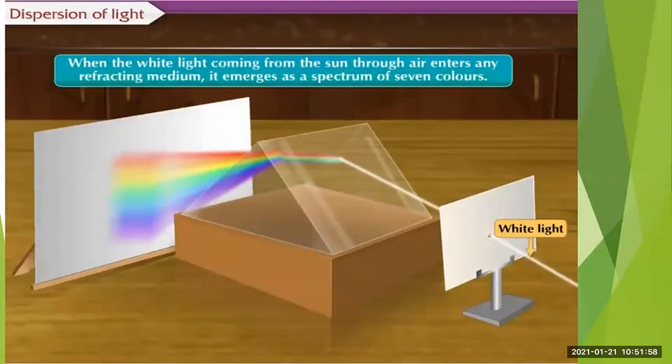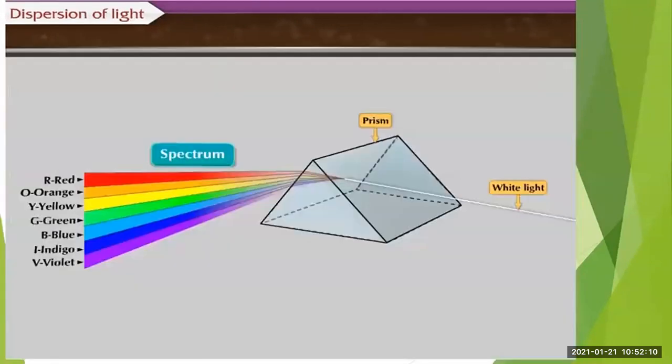Students, even you have performed some activities related to this in your previous classes, if you remember. So this band of 7 colors is called the spectrum, and just see the sequence of the colors. It is violet, indigo, blue, green, yellow, orange, and red. For remembering, you can take the initials of all these colors, V, I, B, G, Y, O, R, VIBGYOR, to remember the sequence of these colors.